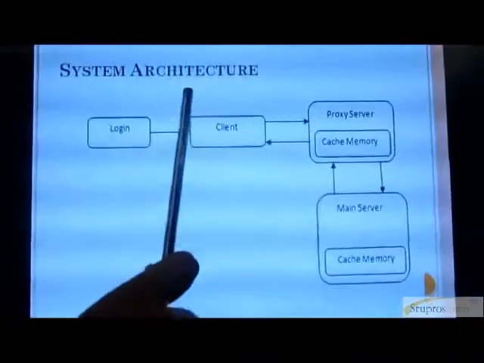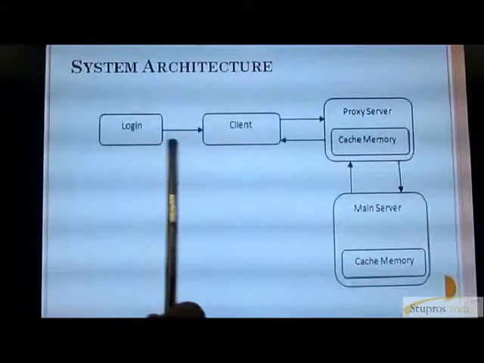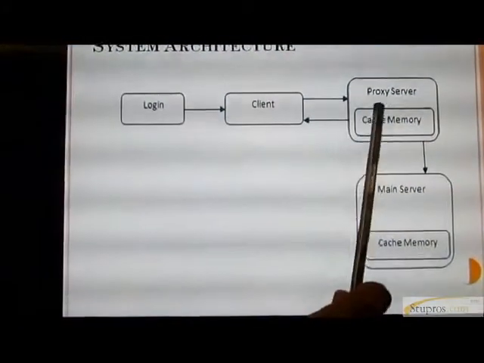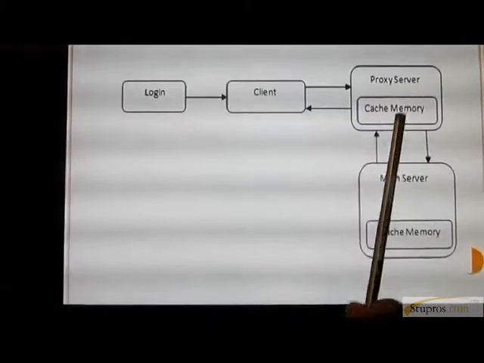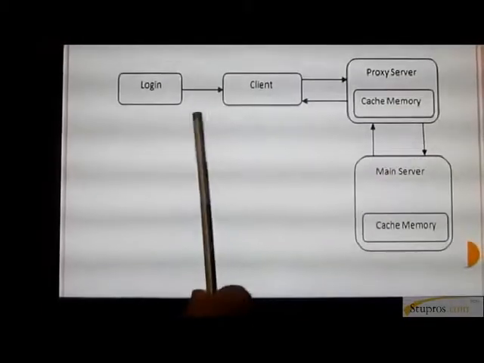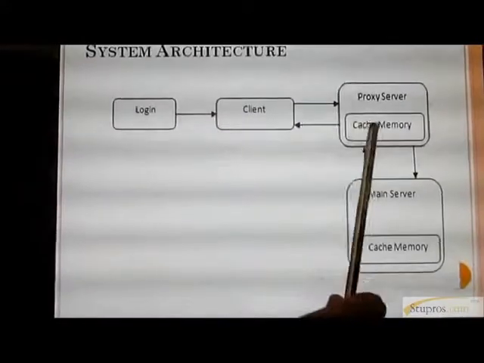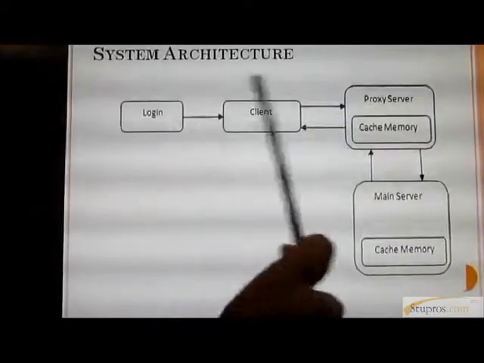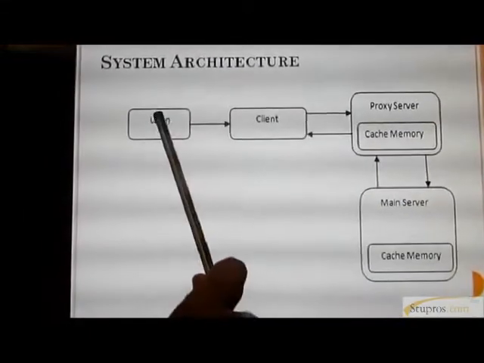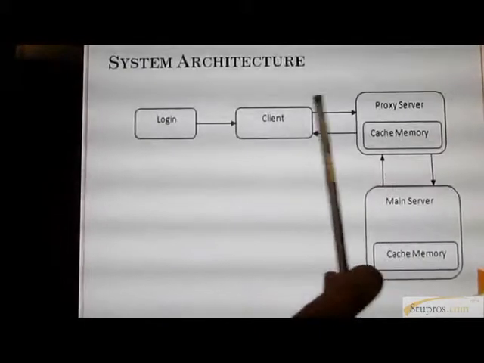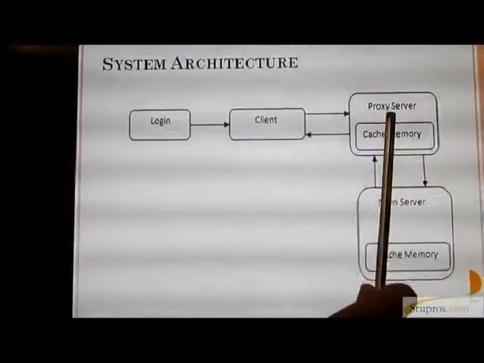This is the system architecture. One node will connect to the main server or proxy server. Every client connects to the proxy server, and the proxy server connects to the main server. Every node must first log in. Login means giving an ID and password, where the password means IP address and port number. Every logged-in client is given the proxy IP.